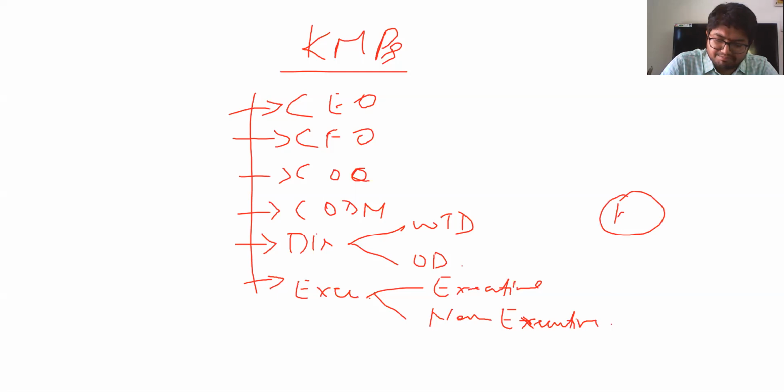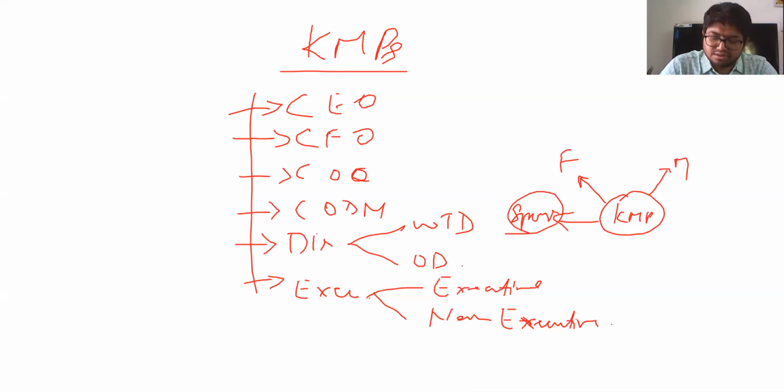That particular KMP, his father, his mother, KMP's spouse, and then KMP's son, daughter, and their spouses, and KMP's siblings.